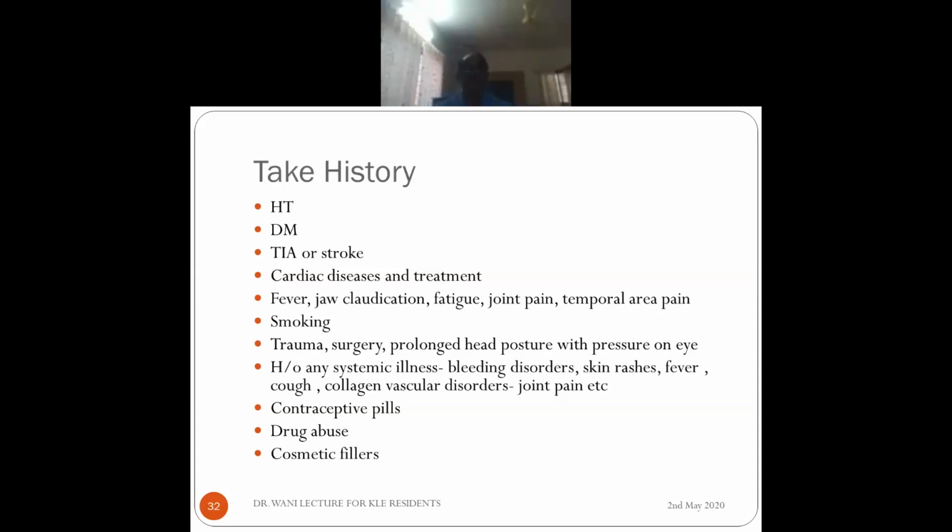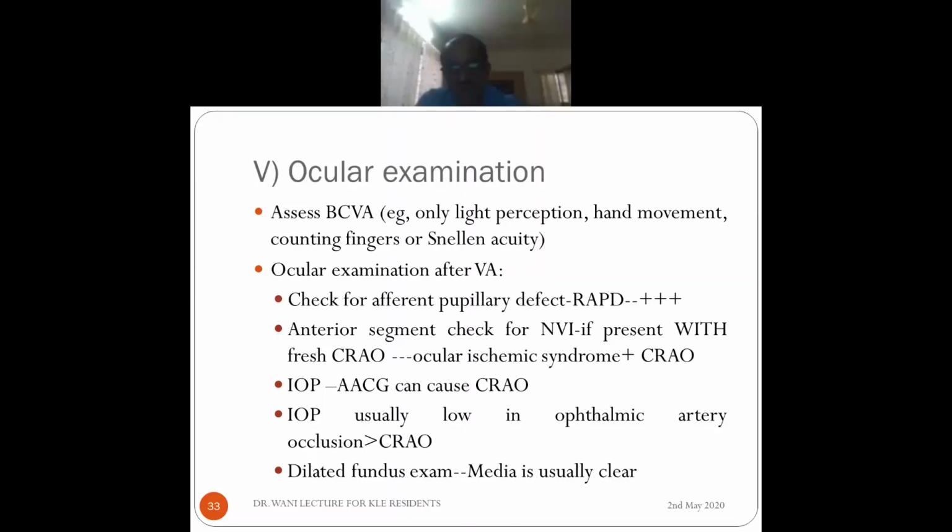Ocular examination: you should start with the best corrected visual acuity. You should assess whether it's only light perception, hand movement, or counting fingers, or whether he can see something on the Snellen chart. After visual acuity, you should first check for an afferent pupillary defect, and RAPD is always present in central retinal artery occlusion. In the anterior segment, check for NVI. If present with fresh CRAO, it usually indicates ocular ischemic syndrome with CRAO. And IOP: if there is acute angle closure glaucoma, it can have CRAO, so it may be high. But if it is low, then suspect ophthalmic artery occlusion rather than central retinal artery occlusion.